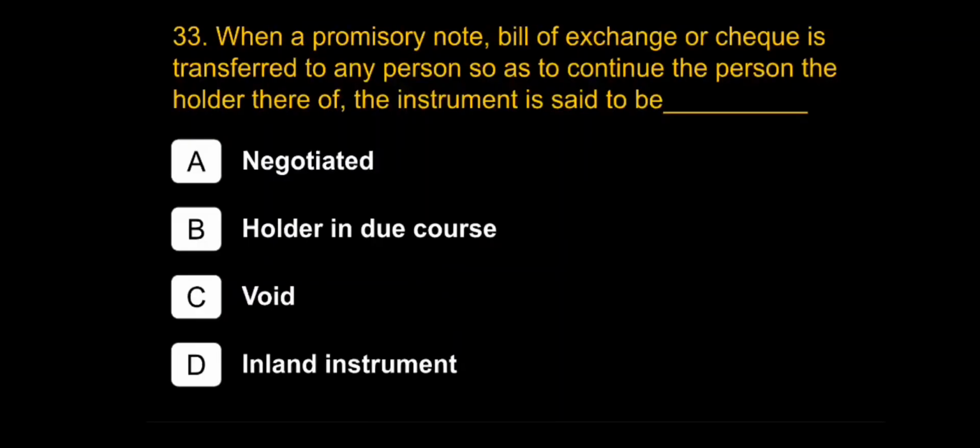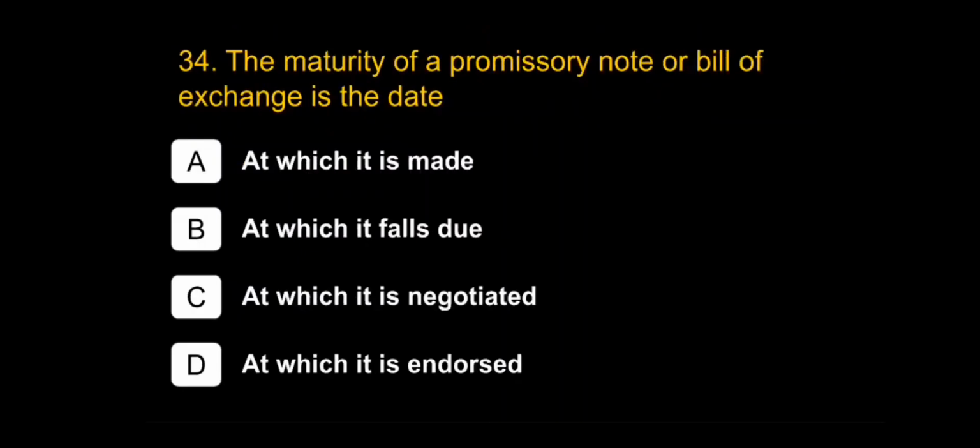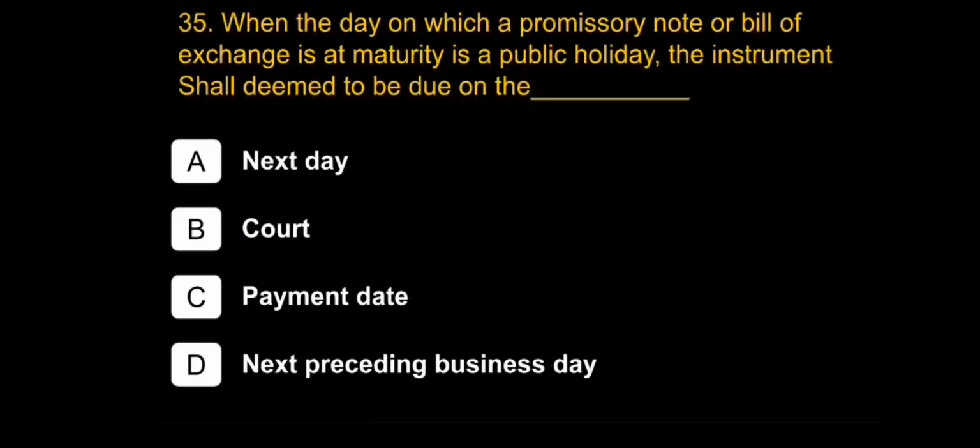When a promissory note, bill of exchange, or cheque is transferred to any person so as to constitute the person the holder thereof, the instrument is said to be negotiated. The maturity of a promissory note or bill of exchange is the date at which it falls due. When the day on which a promissory note or bill of exchange is at maturity is a public holiday, the instrument shall be deemed to be due on the next preceding business day.